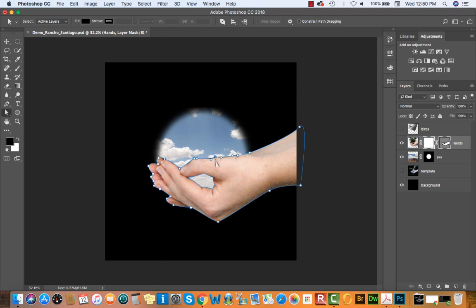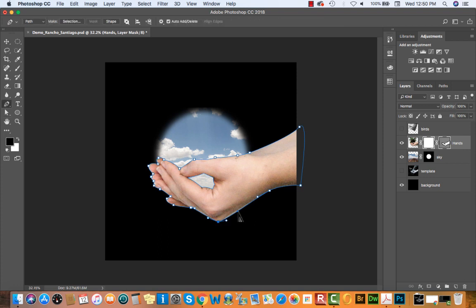Now that we have this mask loaded, I'm going to press A or Shift A to access my direct selection tool, and I can make any minor edits that I need to make. I love using the arrow keys on my keyboard to make minor adjustments to the location of anchor points, and I'll just smooth out some of these if they look a little bit too sharp. This looks a little sharp here for me, so I'll just redirect this.